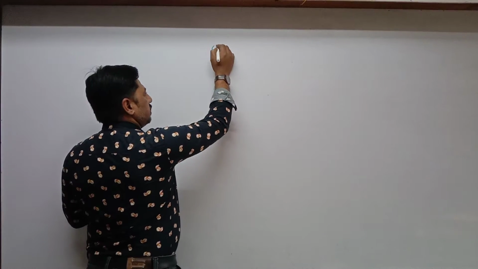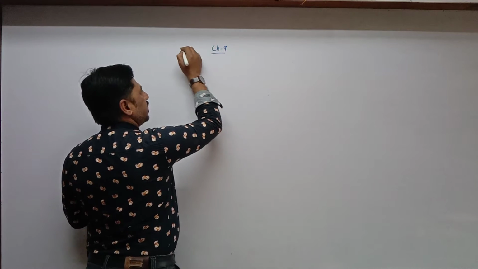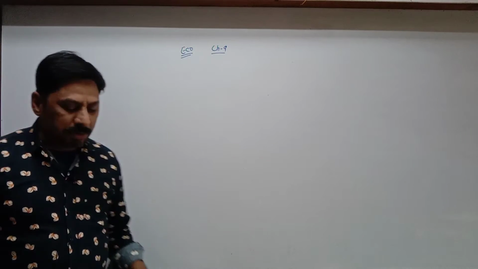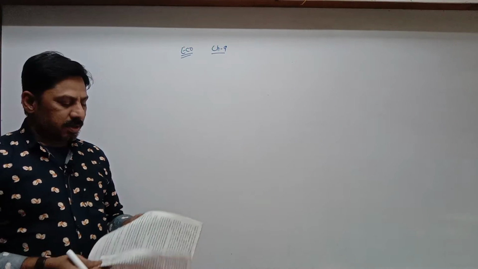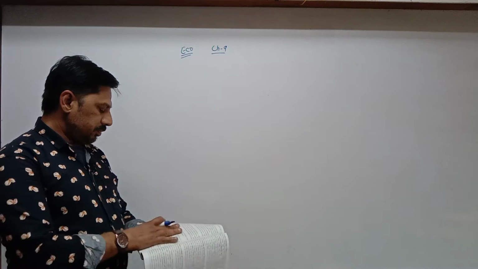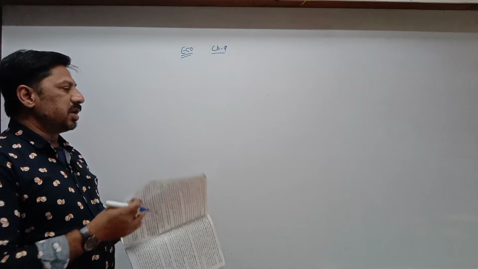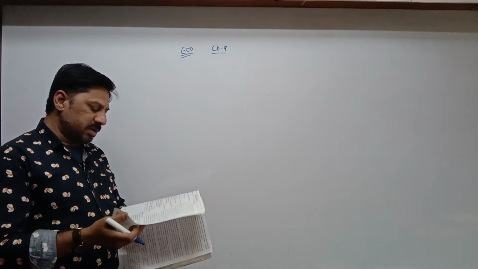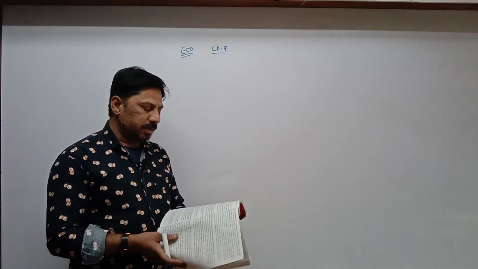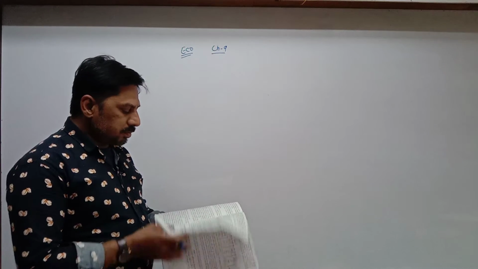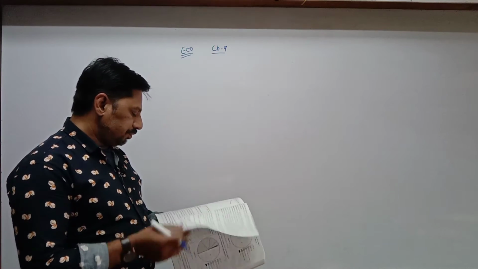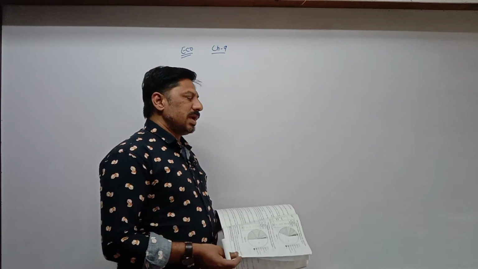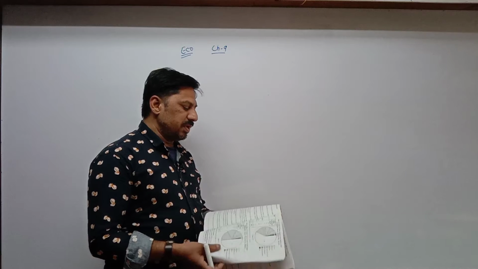Again, we are on chapter 9, economics. In chapter 9, we have completed reasons for international trade. Means 9.1, 9.2 we have completed. Then the concept of balance of payment we have completed, and then short notes on foreign exchange we have completed.